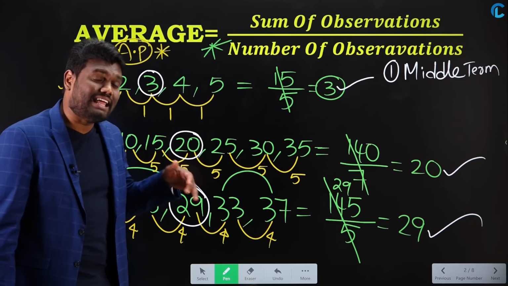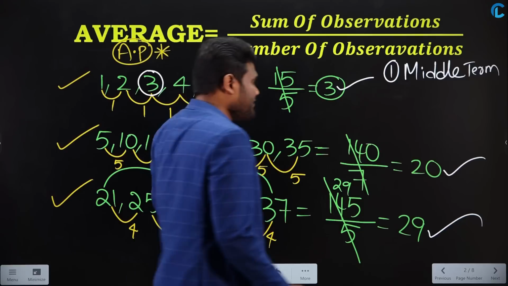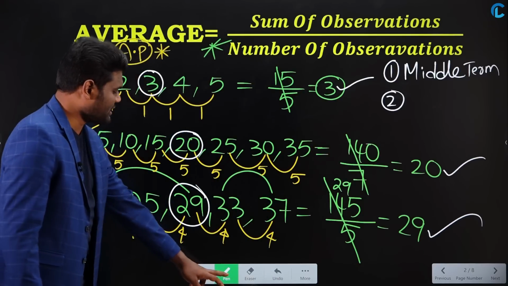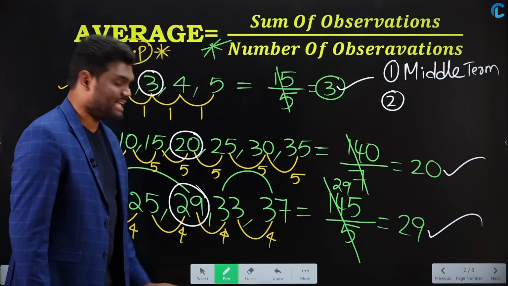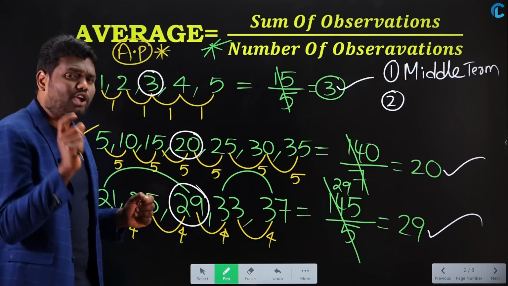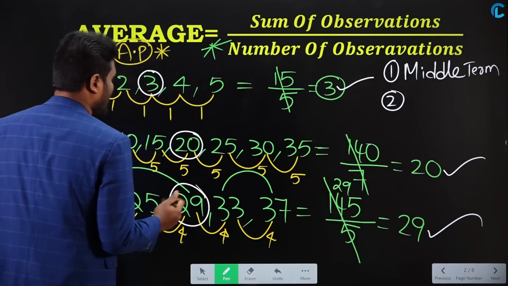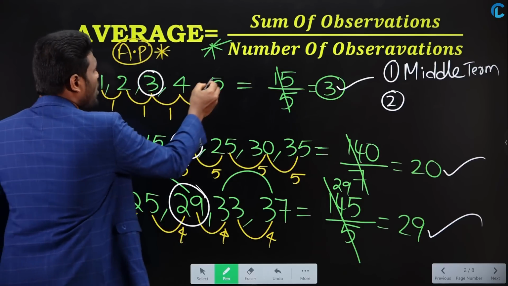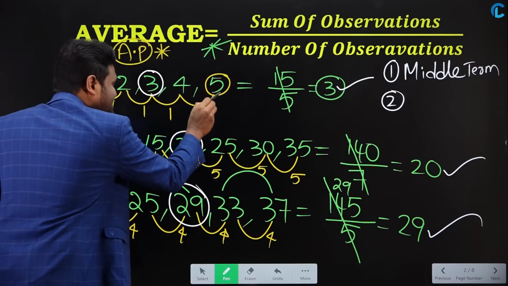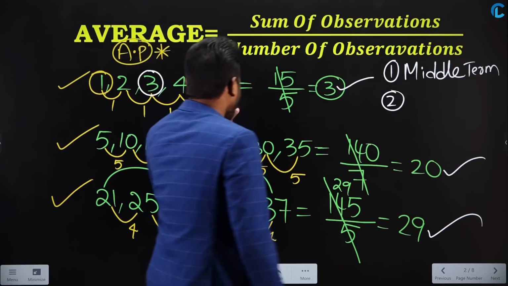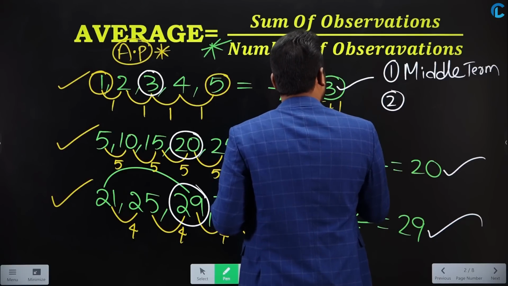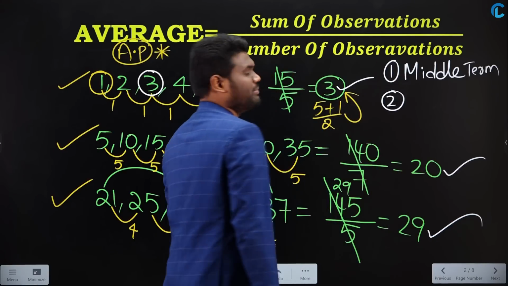Now this can be said in a different way also. If the given series is in arithmetic progression, we can say the average is the highest number plus the lowest number, divided by 2. What do we mean by that? Observe here carefully. In this series, what is the highest number? 5. What is the lowest number? 1. So the highest number is 5, the lowest number is 1, so 5 plus 1 divided by 2, which is nothing but 3.